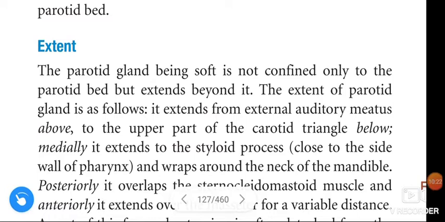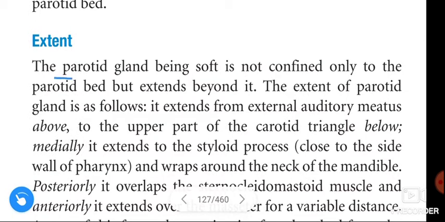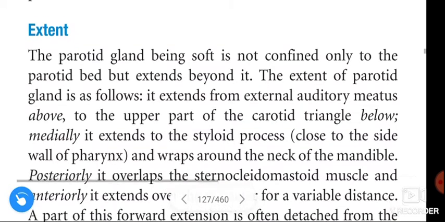Next, extension of the parotid gland. Okay, extension or extent. See here, the parotid gland being soft is not confined only to the parotid bed but extends beyond it. The extension of the parotid gland is as follows. It extends from the external acoustic meatus above to the upper part of the carotid triangle below.